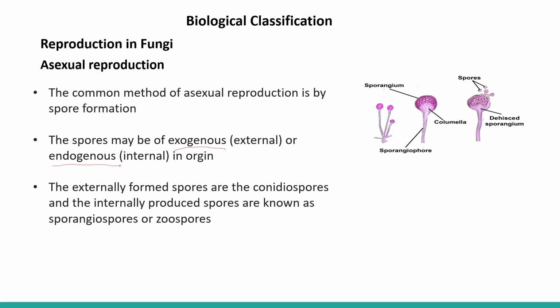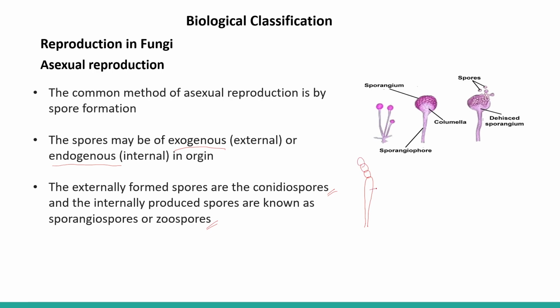The externally formed spores are the conidiospores. This is also very important. Sometimes it is asked in the examination. And the internally produced spores are known as sporangiospores or zoospores. So how is the conidia formed? Conidia are formed at the conidiophore. A stalk-like structure bears conidia. This is the conidia.